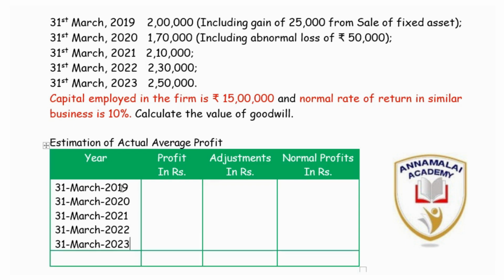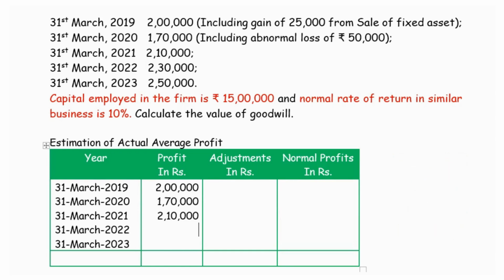It is given as 2 lakhs, 1 lakh 70,000, 2 lakh 10,000, 2 lakh 30,000 and 2 lakh 50,000.